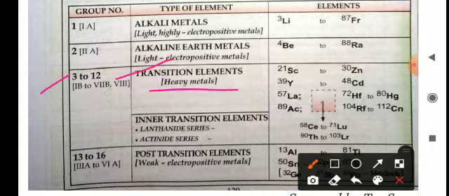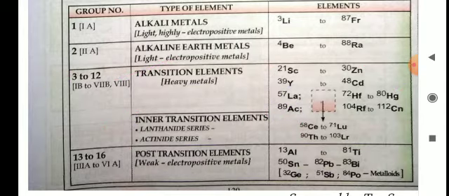They are heavy metals, in which three series come: scandium to zinc, yttrium to cadmium, lanthanum and hafnium to mercury, and actinium to rutherfordium. Then there are the inner transition elements, which are called F block elements, containing lanthanides and actinides, placed between lanthanum and actinium, from cerium 58 to lutetium 71 and thorium 90 to lawrencium 103.